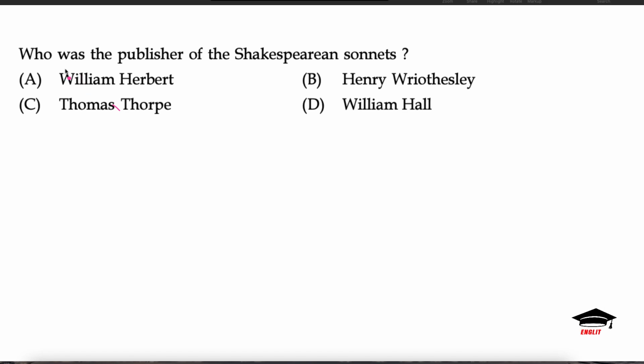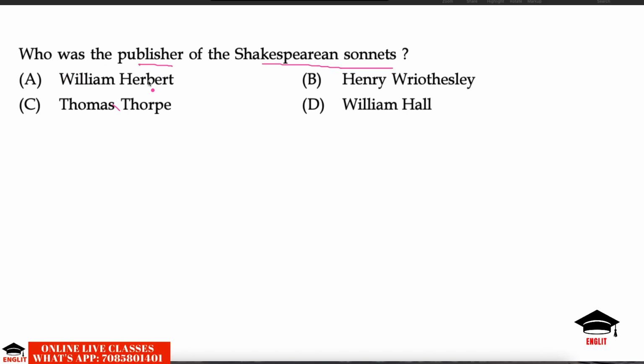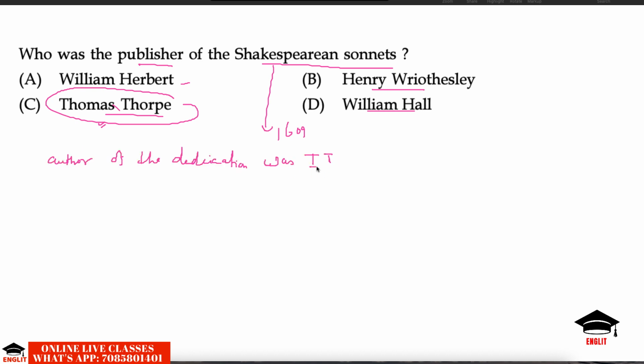The first question is, who was the publisher of the Shakespearean sonnets? William Herbert, Thomas Thorpe, Henry Wriothesley, William Hall. The correct answer is Thomas Thorpe. Shakespeare's sonnets were published in 1609 and the publisher of the publication was Thomas Thorpe, as is clear by the dedication by the publisher.